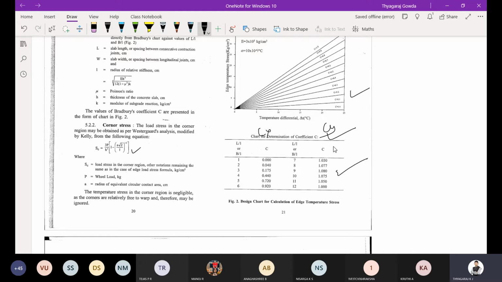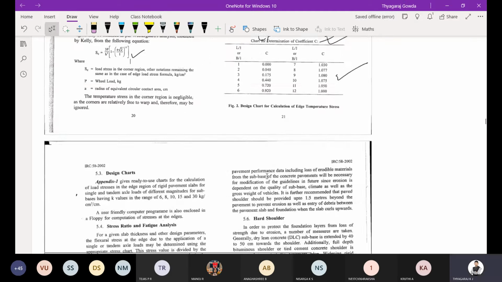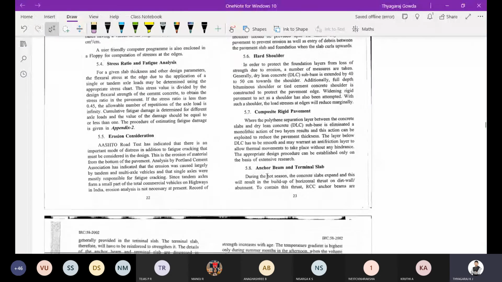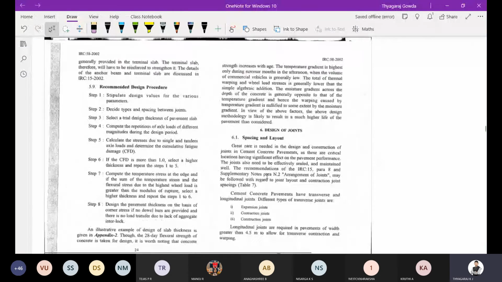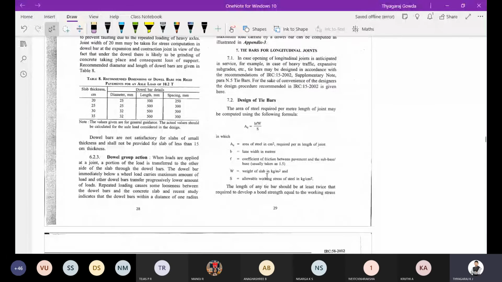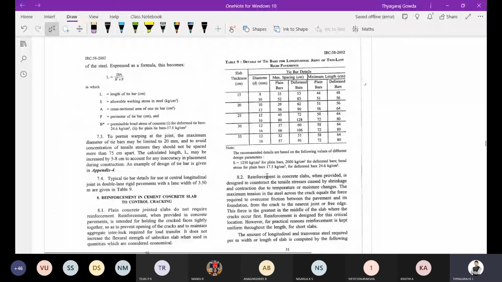And the corner stress we have seen, the modified corner stress equation by Kelly. Then design charts and joints are not there in your syllabus. Tie bar design we will see later.